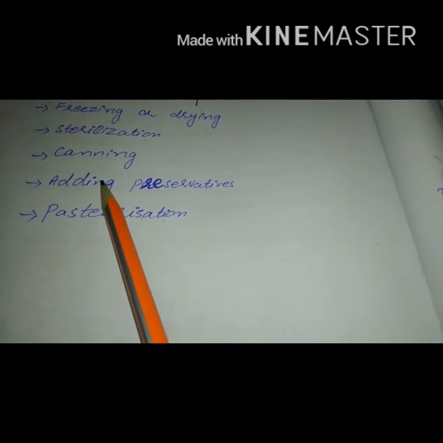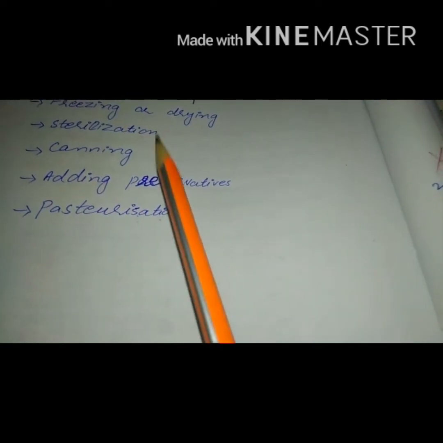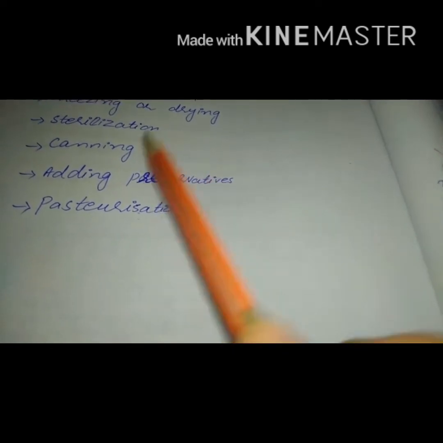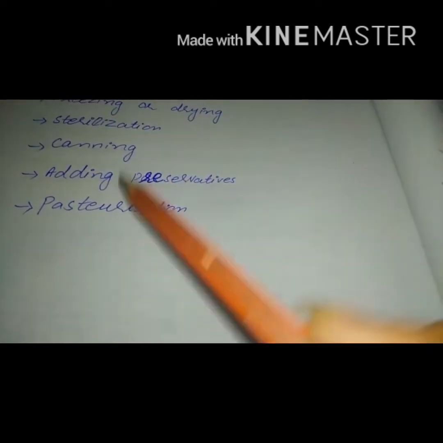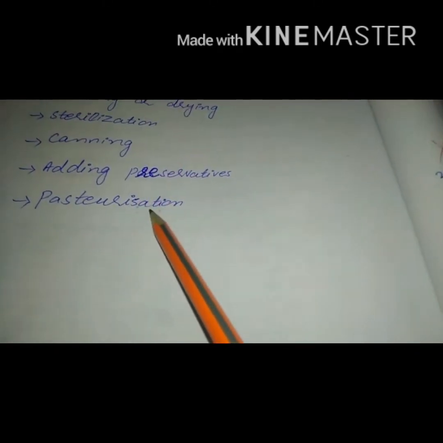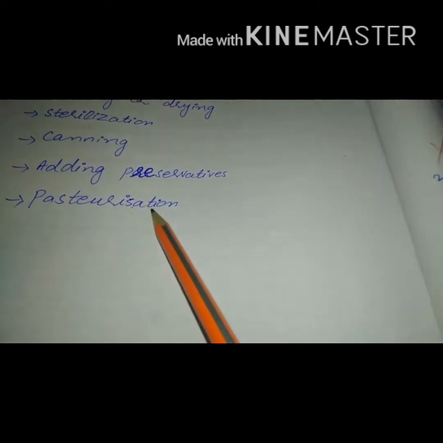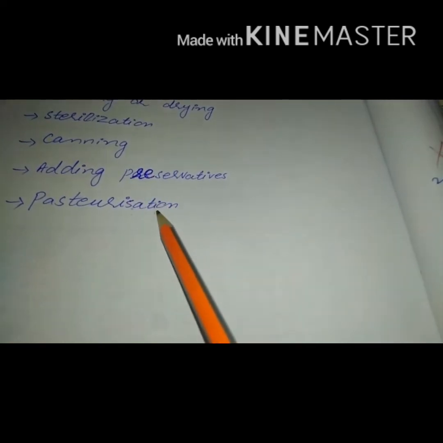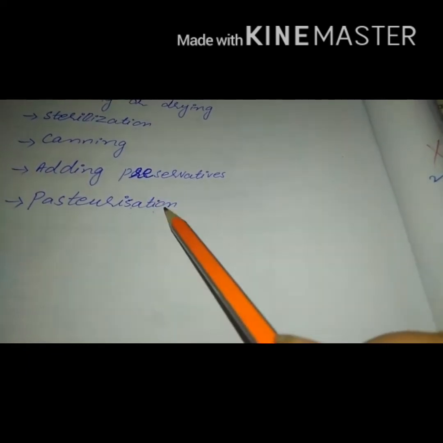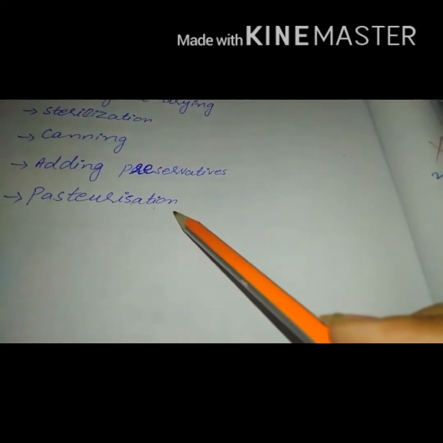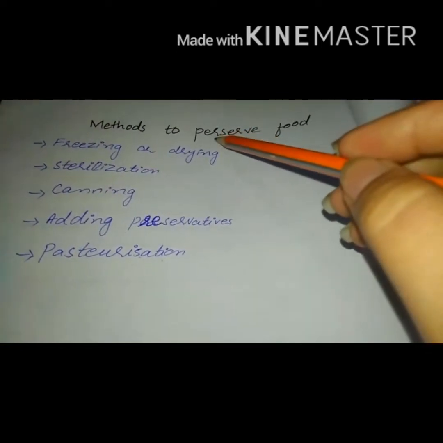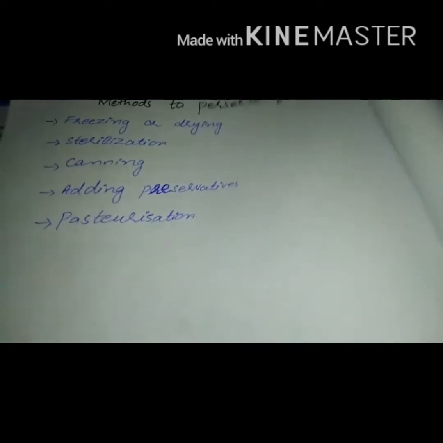The next method is adding preservatives. Preservatives basically are chemicals that are added to food to fight spoilage caused by bacteria, mold, fungus and other microorganisms like yeast. The last method is pasteurization. In this process, foods are treated with mild heat, usually to less than 100 degrees Celsius, to eliminate pathogens. These are the methods to preserve food.